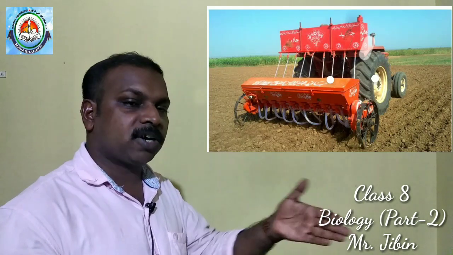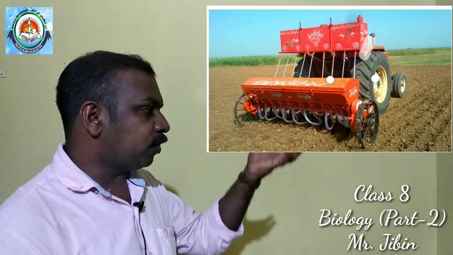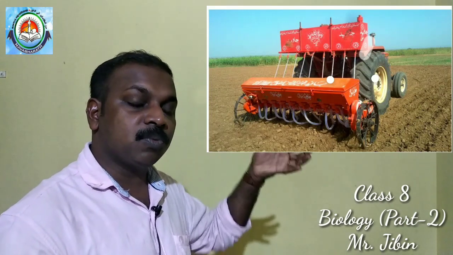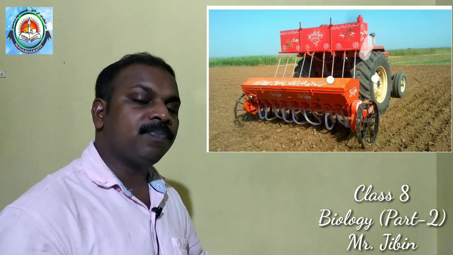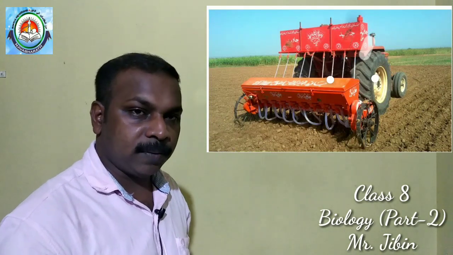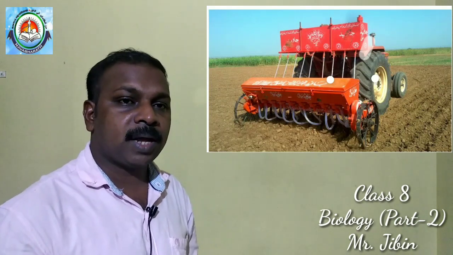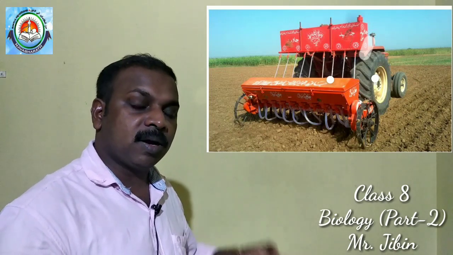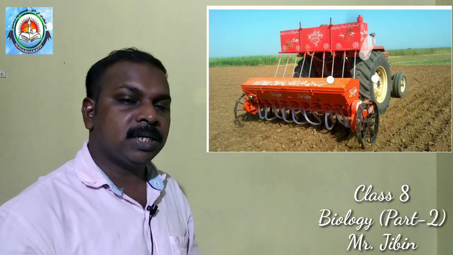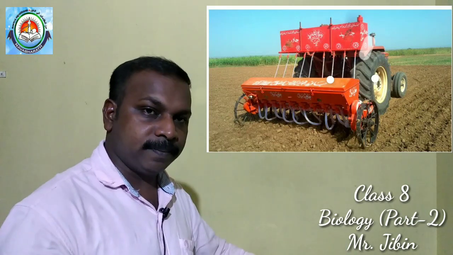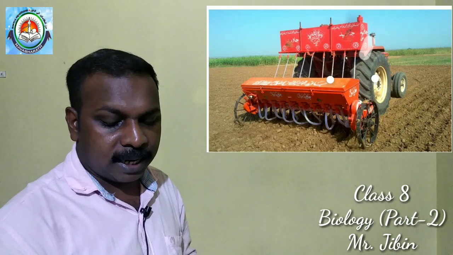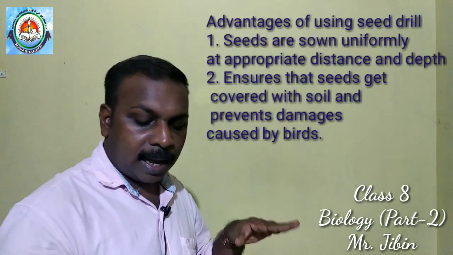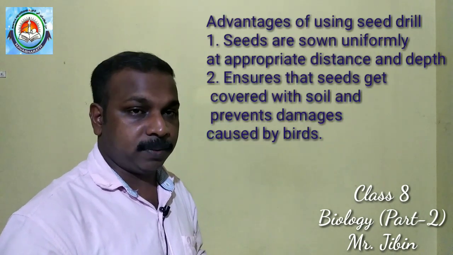So when the tractor moves, what happens? From this bowl the seeds move through these pipes and reach the soil. So while moving, plowing is done. At the same time, the seeds are released and get deposited inside the soil, and the soil is covered. So here one advantage is the uniformity at appropriate distances or depth.